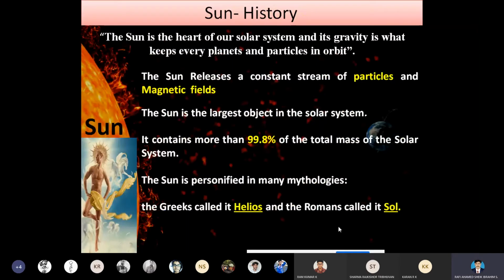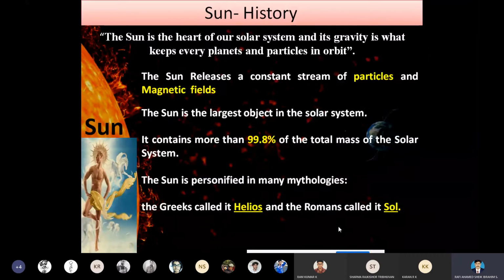First, we are going to study the history behind the generation of radiation from the sun. As we all know, the sun is the heart of our solar system, and its gravity keeps every planet and particle in orbit.